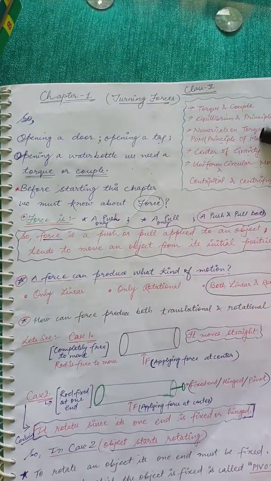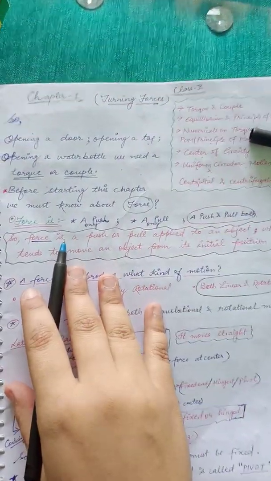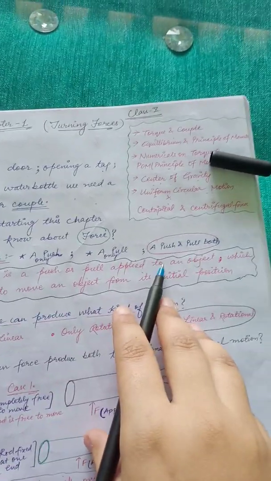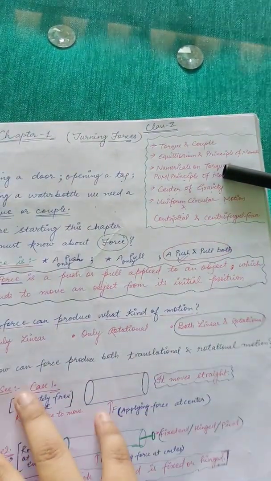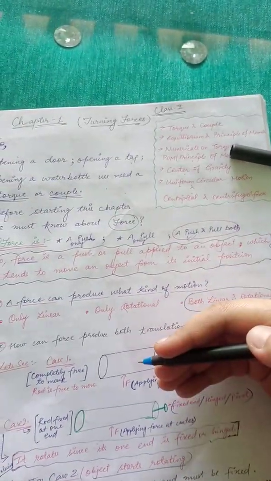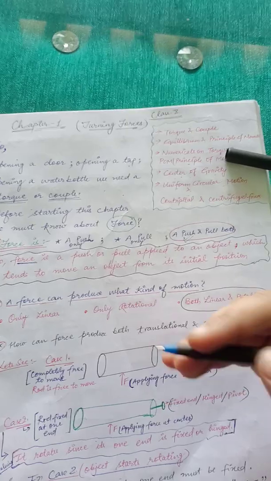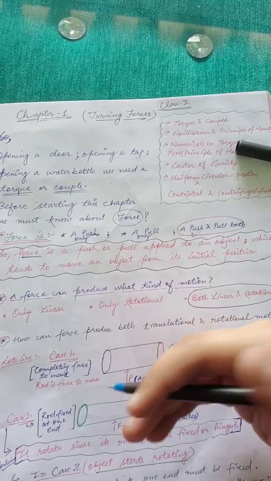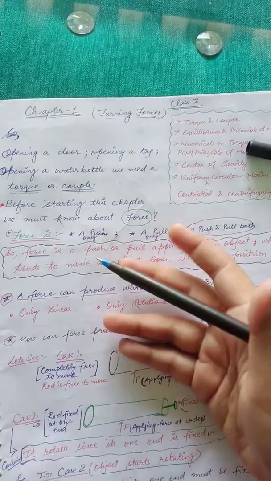Now before starting this chapter, we must know what force actually is. So force is, students, could you please tell me, is it a push only, a pull only, or both a push and a pull? Yes, the option is the third one. It is both a push or a pull. So force is a push or a pull that is applied to an object which tends to move the object from its initial position. It is a push or a pull that we give to an object, and because of that, the object tends to move from its initial position. That is, students, your force.